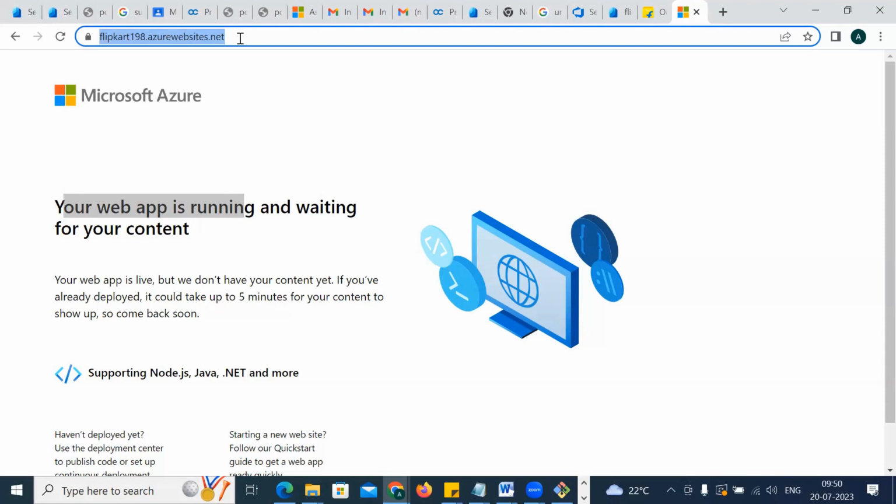Okay, see, the website is created. So once your website is created, what to do? You have to send this website to the development team.